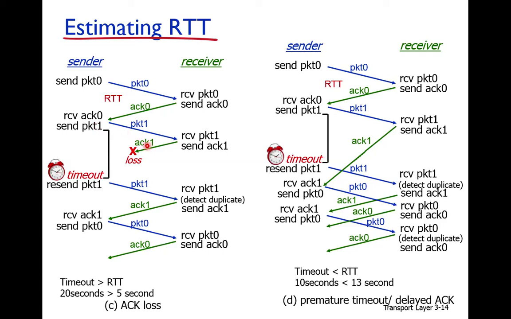Okay, so suppose this acknowledgement 1 is lost, but packet 1 is waiting for acknowledgement. So the timeout will expire. And when will the timeout expire? After 20 seconds.